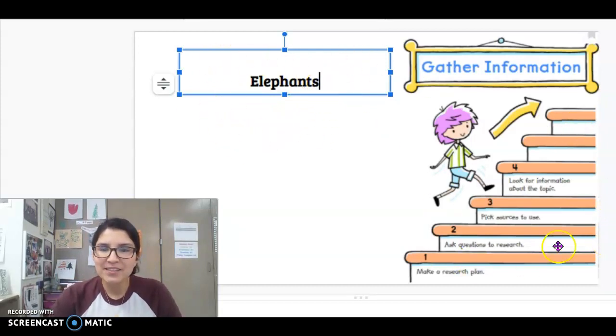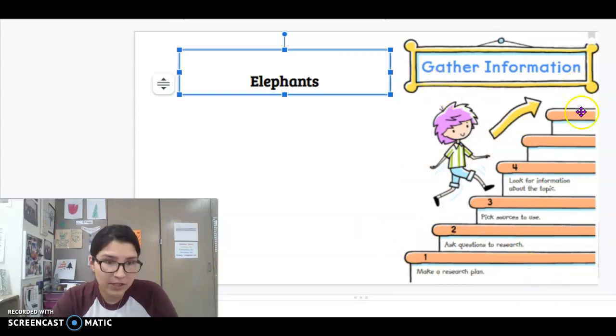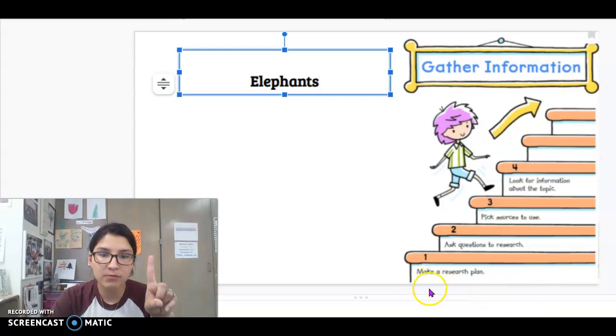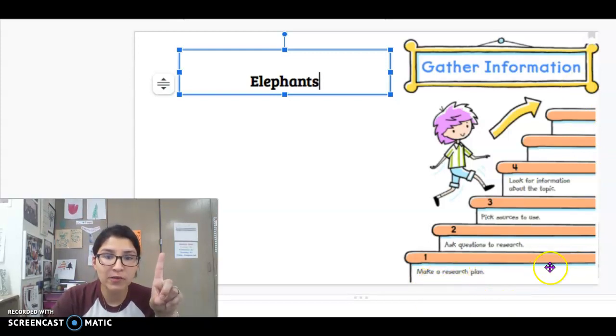Okay? So first, before we begin researching, we have to understand how to research. So we are going to be gathering information. So first, we will make a research plan. And the way we are going to make a research plan is by coming up with questions. That's step 2. Ask questions to research. So step 1 and step 2 kind of go together because our research plan is going to be over our questions that we want to learn about elephants.